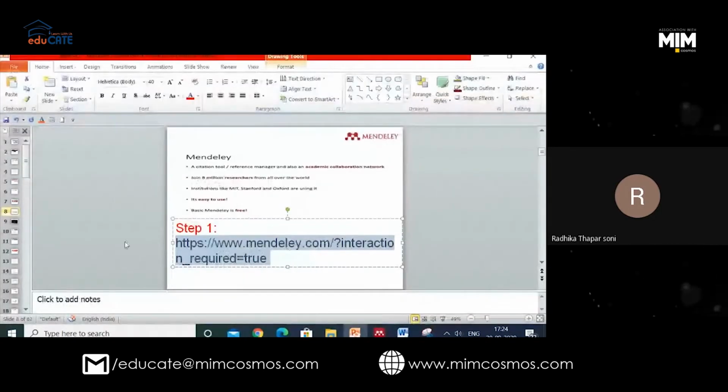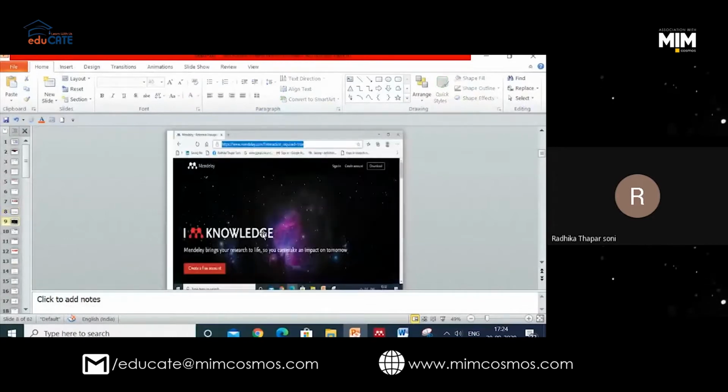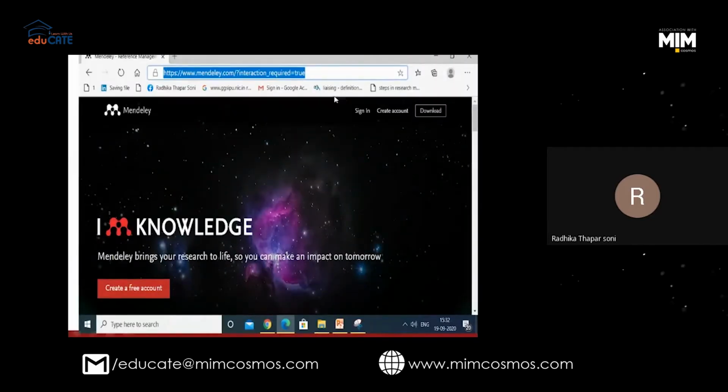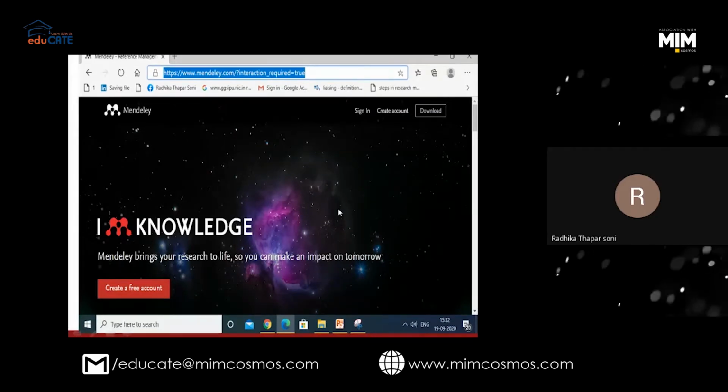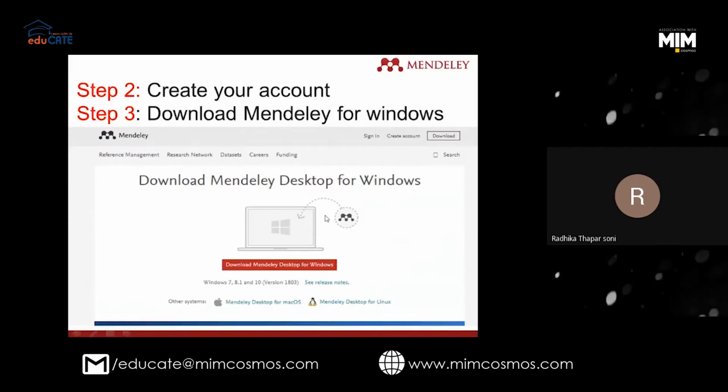the next step will be this window. I think everybody might have seen this window. All you have to do is, first of all, everyone has to create their account. After creating your account, please download. Once you download, you will get your desktop app. Okay, you have created your account. Now download Mendeley for Windows.